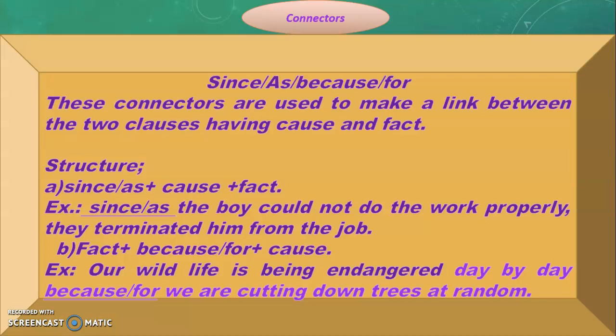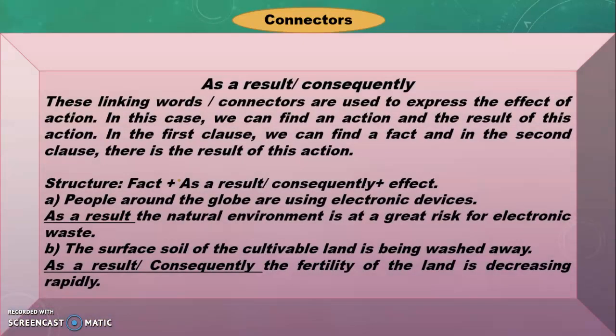Now comes the next connectors. Previously we discussed the connectors which express cause and fact. Now we are going to discuss the effect. To indicate effect, we have to use connectors like as a result or consequently. Actually, these connectors cannot join two clauses directly to make a sentence, but they can make a link between two consecutive sentences. These linking words are used to express the effect of an action.